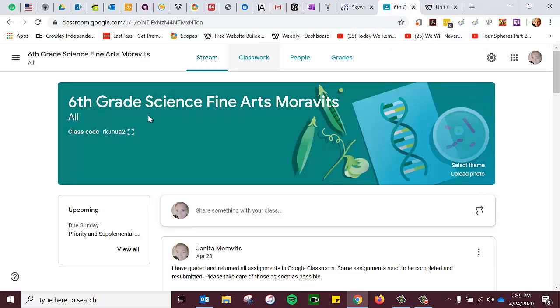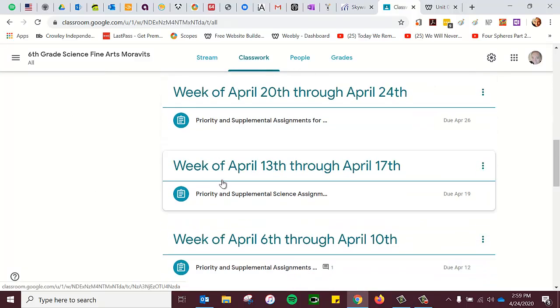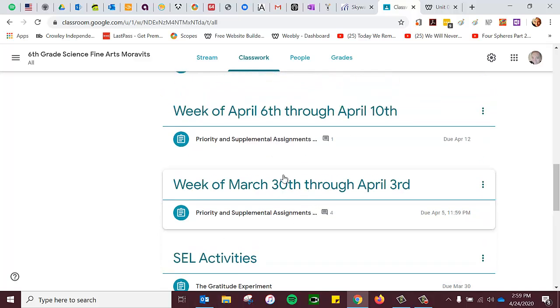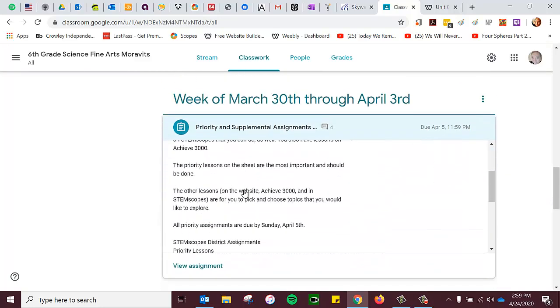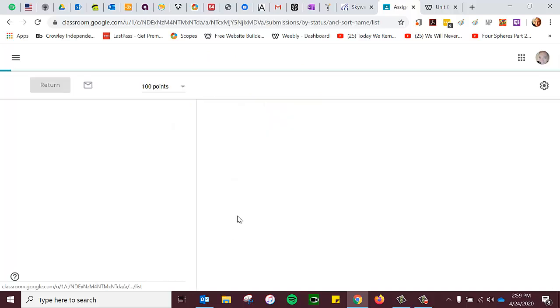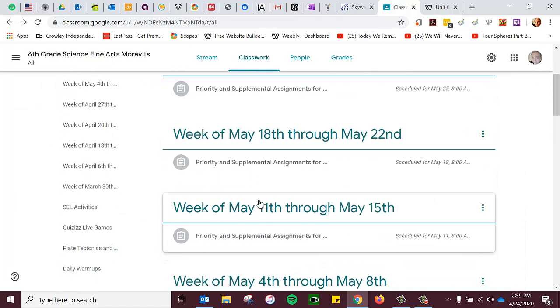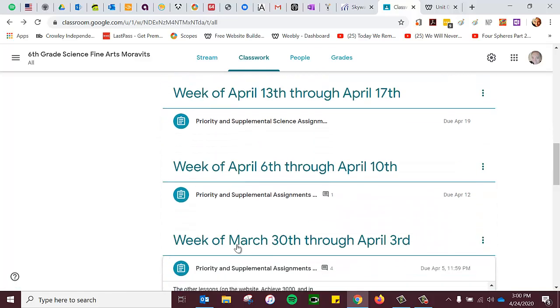I want to spend the majority of time talking about our assignments in your fine arts science class, and I'm going to do that by going to Classwork. I want to take a look back at each one of the ones that had priority and supplemental assignments and help you understand what things might be missing, because some of you I turned things back to and you had not completed them for one reason or another. So what I want to do is show you how to make sure you completed those things.